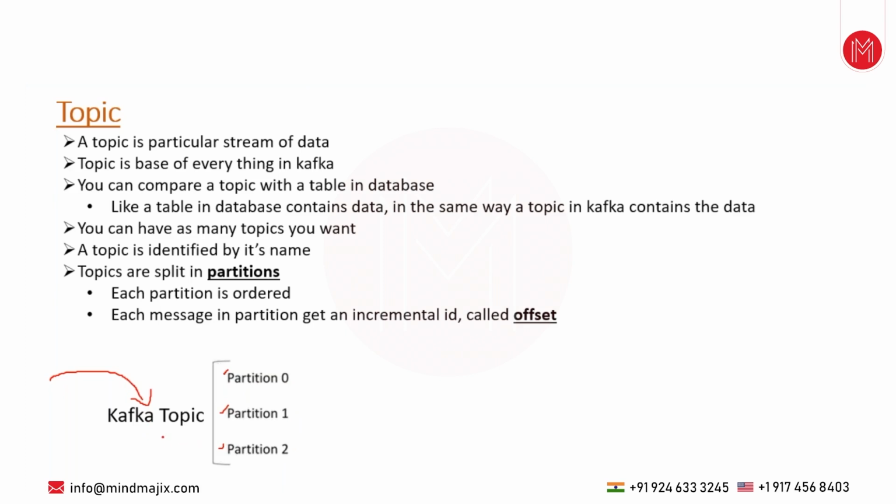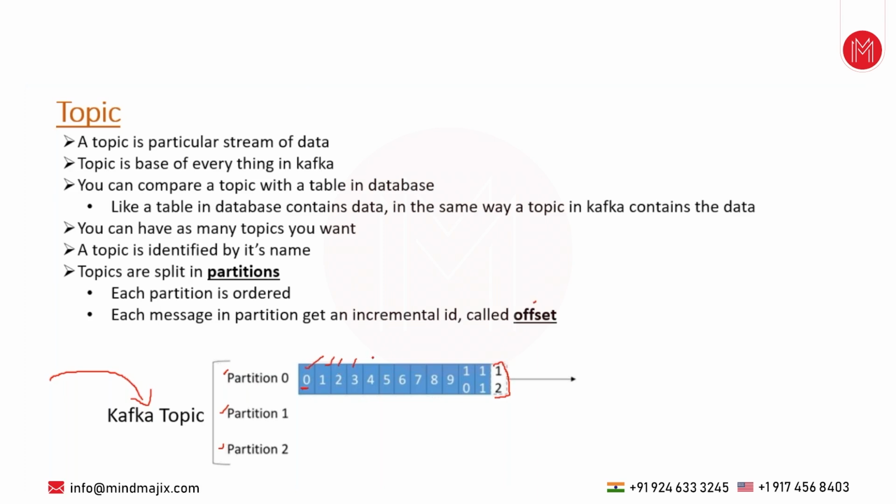Let's assume Kafka internally decided that the first message should go to partition 0. It means that message will have an ID, and the ID is 0. Here 0 is an offset. Whenever messages keep on being written into partition 0, the first message gets an ID called 0. This ID is an offset. The second message got an ID called 1, another offset. The third message, ID number 2, is an offset. The fourth message, ID number 3, is another offset.